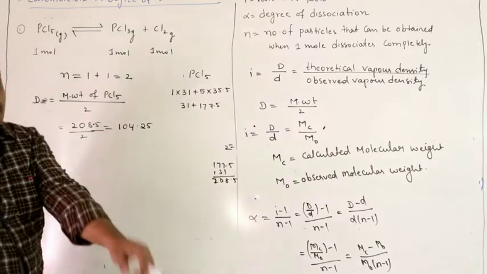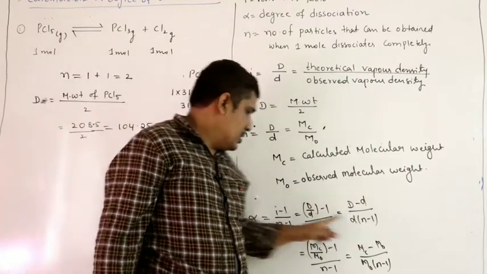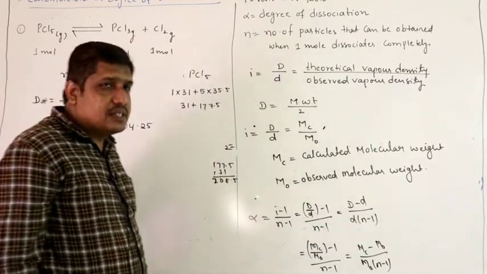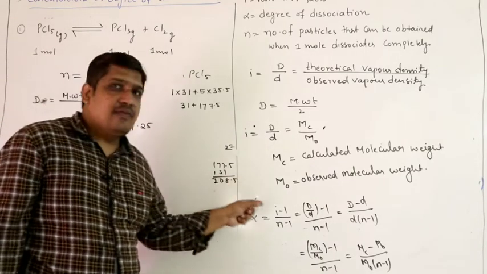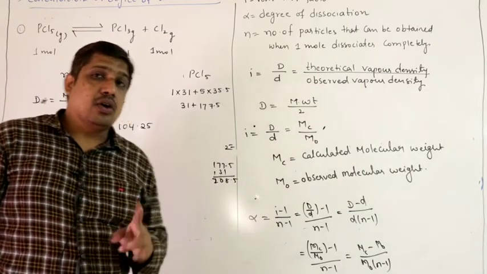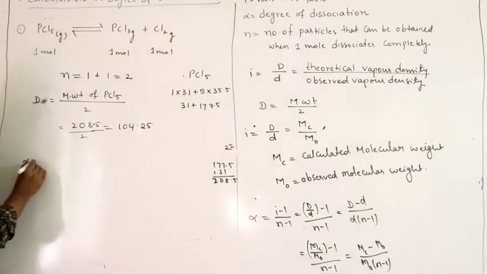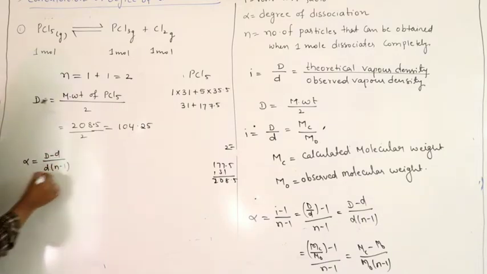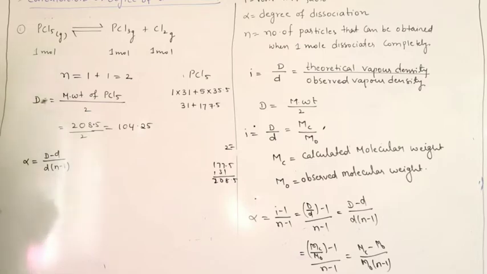Small d will be given in the problem. Once you know capital D, small d and the n value, you can find alpha. That is the purpose, right? So don't worry too much about the exact meaning of i; you will study it in second year, in solutions and colligative properties. So alpha equals (capital D minus small d) by small d into (n minus 1). Capital D you know, small d will be given in the problem, n you know, then you can find alpha.